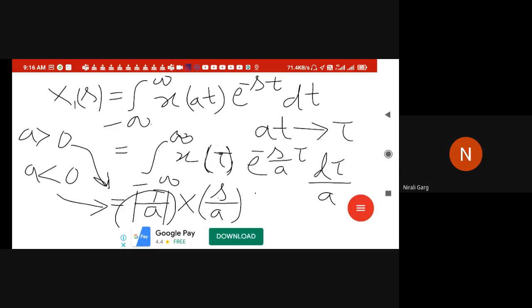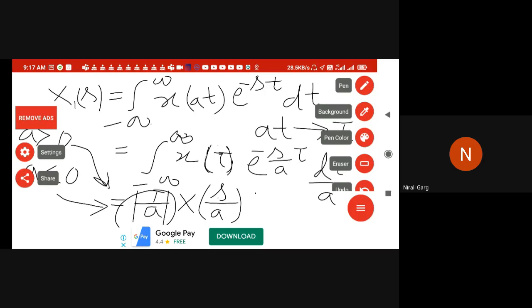Whether a is greater than 0 or less than 0, I don't worry about that. So the answer will be 1 over mod of a x of s by a. The a inside is not mod; whether it is positive or negative, it fits automatically. I'm just taking an example of this property.